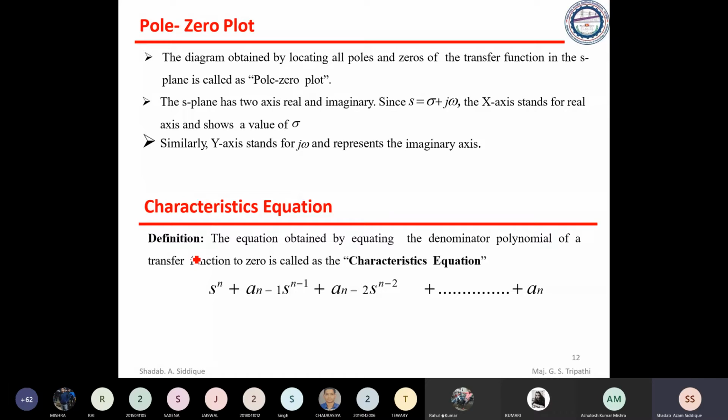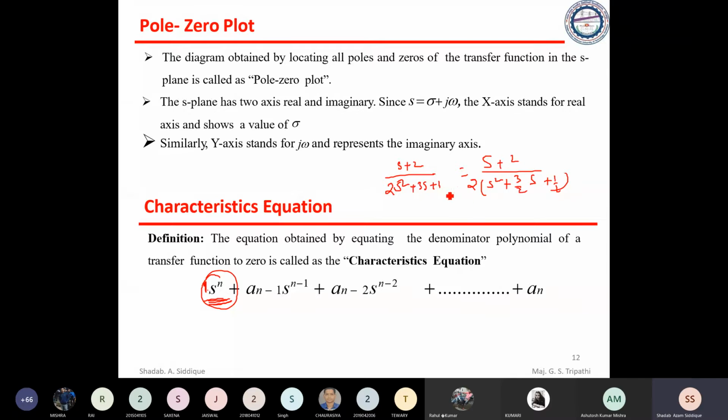Now the characteristic equation. In the characteristic equation, the coefficient of s to the power n should always be 1. Suppose a transfer function is given as s plus 2 divided by 2s squared plus 3s plus 1. To get the characteristic equation, take 2 outside, so write s squared plus 3 by 2 s plus 1 by 2.